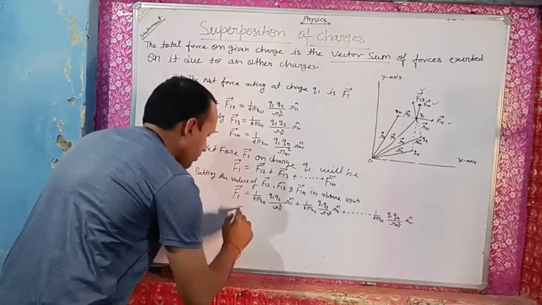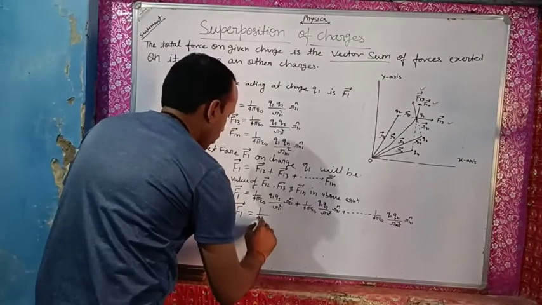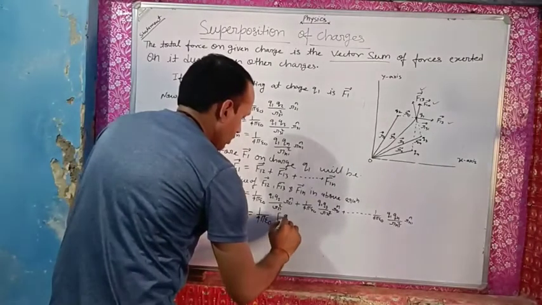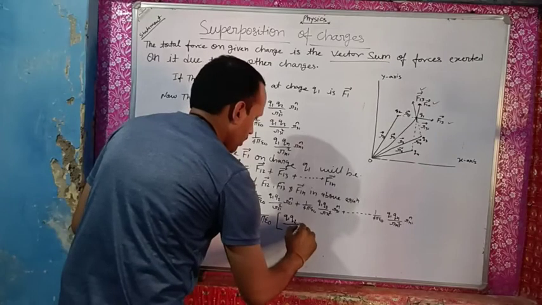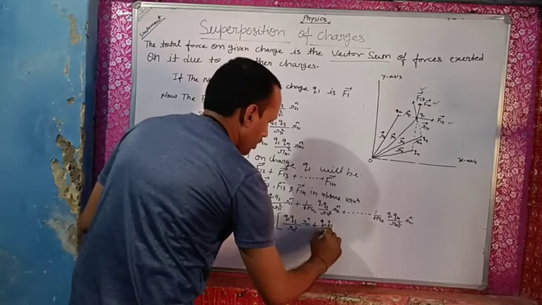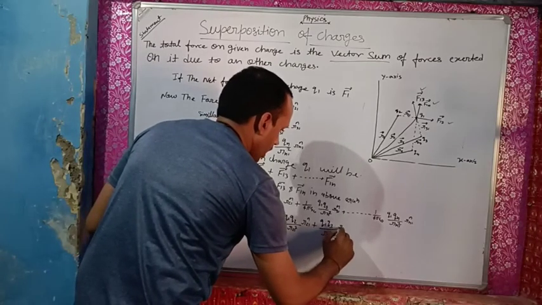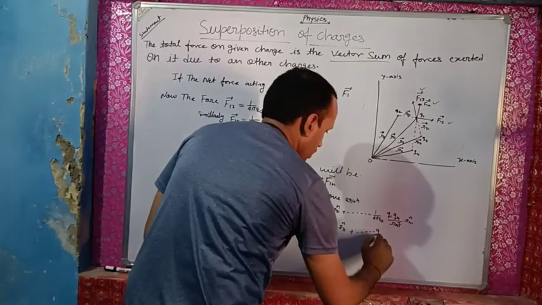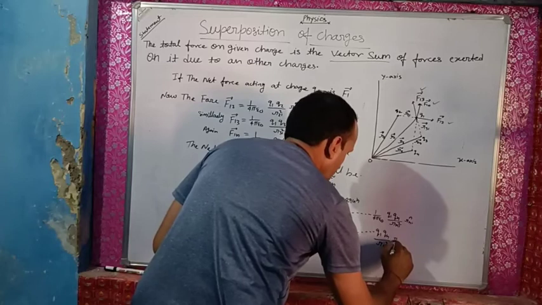Then the net force becomes vector F1 is equal to 1 upon 4 pi epsilon naught within the big bracket Q1 Q2 upon R21 square R21 cap plus Q1 Q3 upon R31 square R31 cap plus dot dot dot dot Q1 Qn upon Rn1 square Rn1 cap.